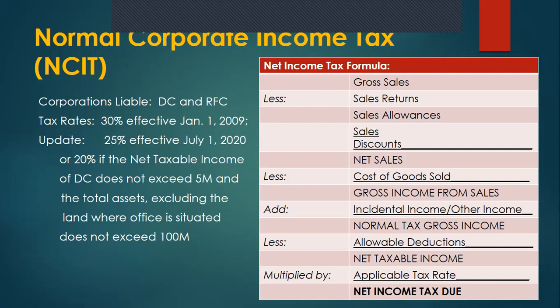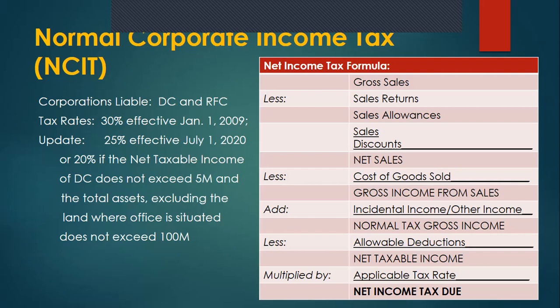But we do not end there because our laws provide for allowable deductions, which we will discuss in the next video. And in order for us to arrive at the net taxable income, that is the tax base where we will multiply the applicable tax rate.